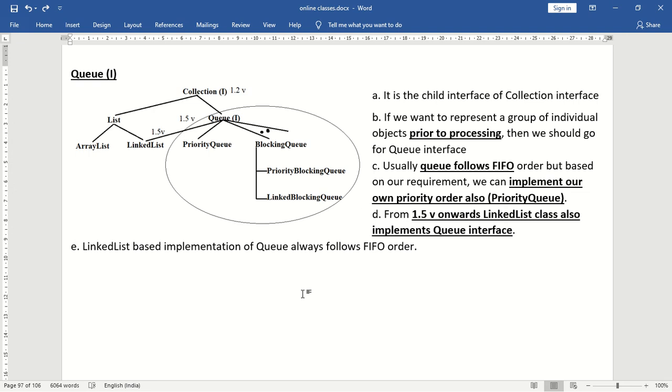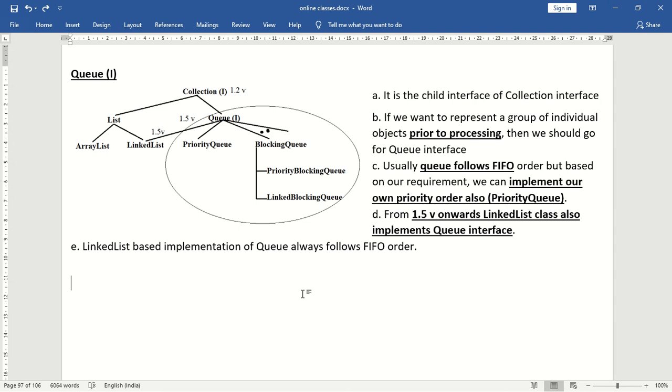So what is the first point? Queue interface is a child interface of collection interface. When we should go for queue? If we want to represent a group of individual objects prior to processing, that is before processing, we should go for queue interface. Next, usually queue follows which order? It follows first in first out order, but based on our requirement we can implement our own priority order also. So how we can implement priority order? Using priority queues. Next, from 1.5 version onwards, even the linked list class also implements queue interface. So what linked list class implements? It implements queue interface and always follows first in first out order.